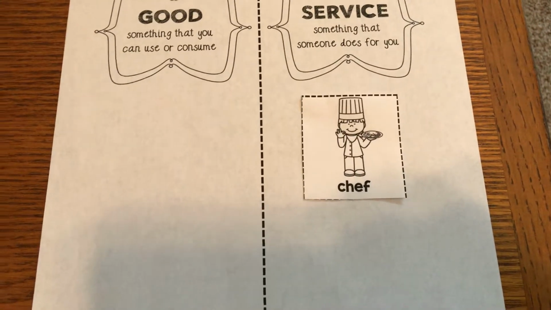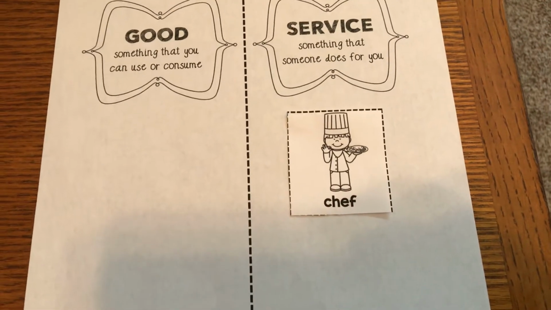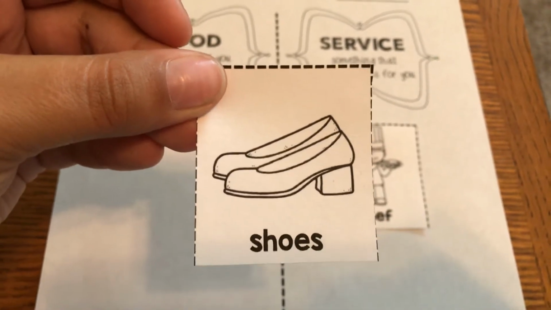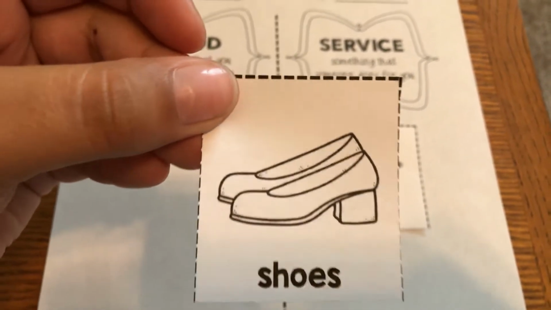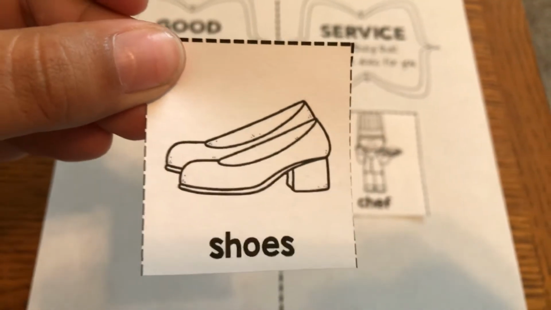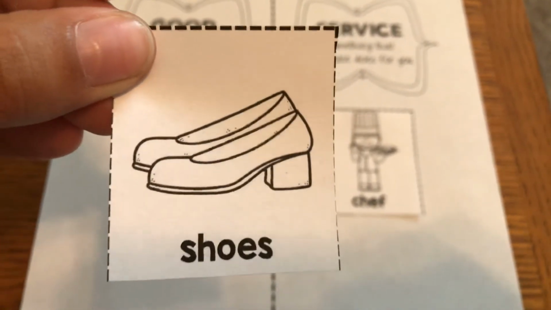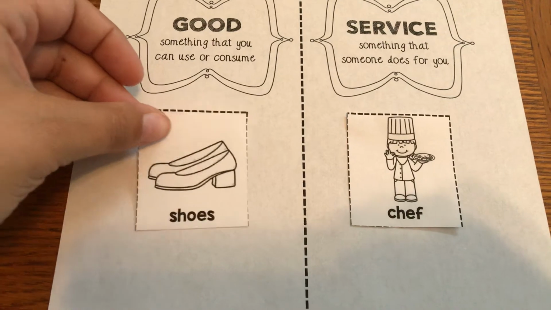Now, if I went to the store and I found some shoes, is shoes something that somebody does for me, or are shoes something that I can buy? Shoes is something that I can buy. Shoes would be a good.